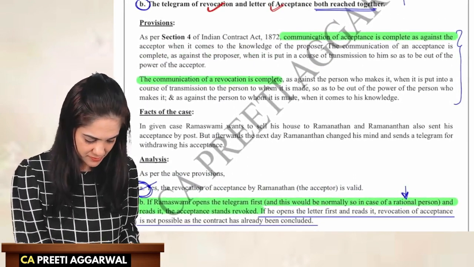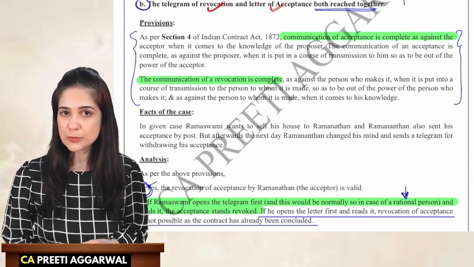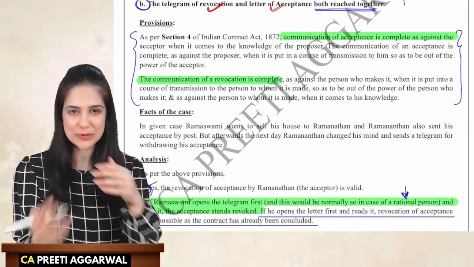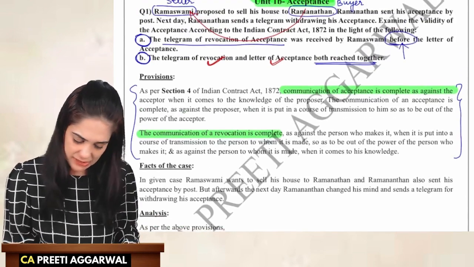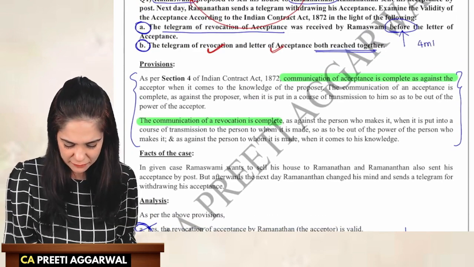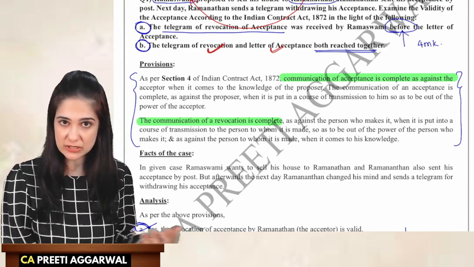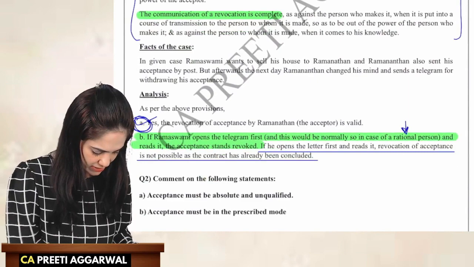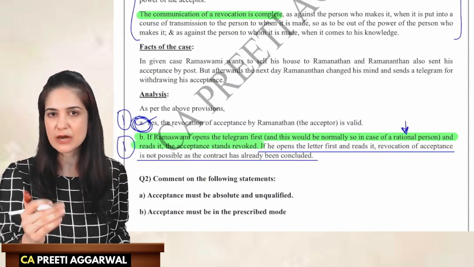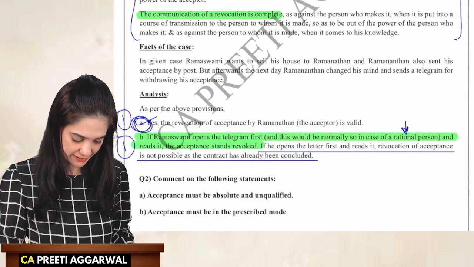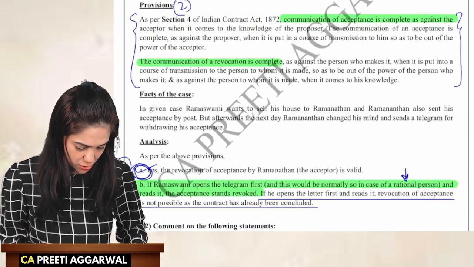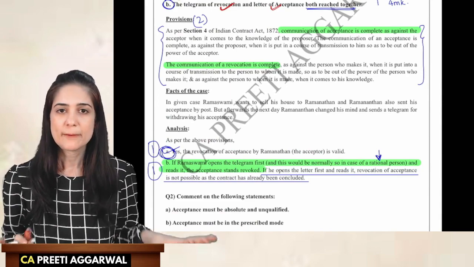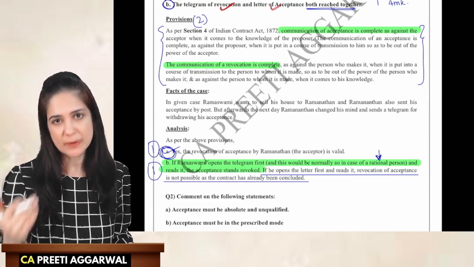I know it is sometimes difficult to write what is given in the textbook, so you can write it in your own words, no problem. This will 99% be a 4-mark question. If I were the examiner, I would give 2 marks for writing the provision, 1 mark each for the analysis of sub questions A and B if you have correctly answered them. So that is how I would distribute the marking scheme. I will never give you marks for the facts of the case, that is just paper presentation.